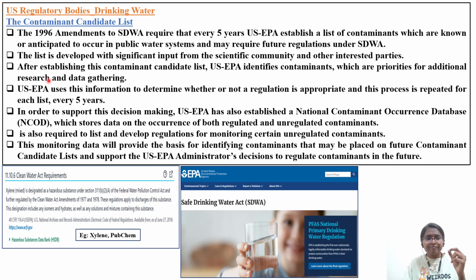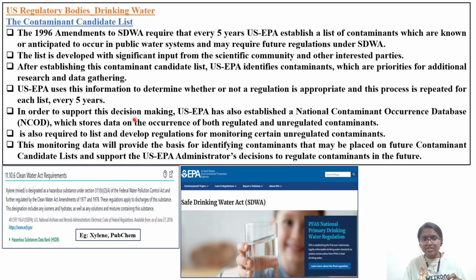Then after establishing this contaminant candidate list, US EPA identifies the contaminants which are priorities for additional research and data gathering. US EPA uses the information to determine whether or not a regulation is appropriate, and this process is repeated for each list every 5 years. So every 5 years, this list is being revised.